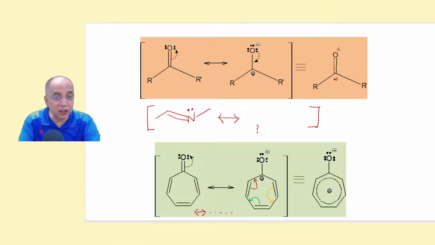Now, this lone pair has nothing to do. There is only a pi bond. This lone pair and another conjugating system, there is no other conjugating system. So the lone pair has no role to play. Only this pi bond will be polarized, so that the other resonance structure will be, already one lone pair was there, another lone pair will come.